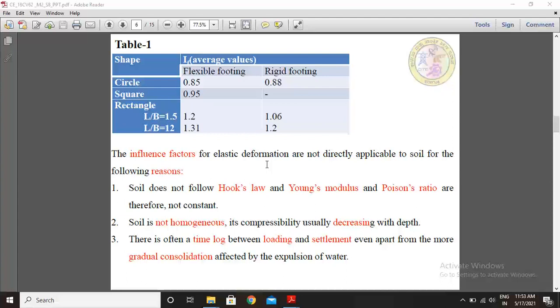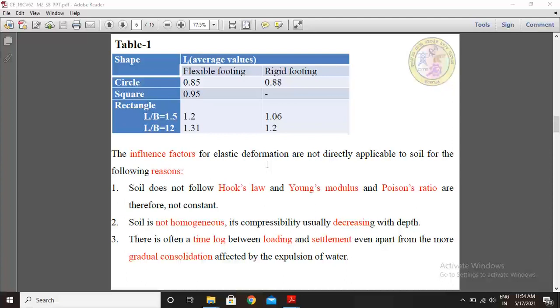Second reason is soil is not homogeneous. Its compressibility usually decreases with the depth.